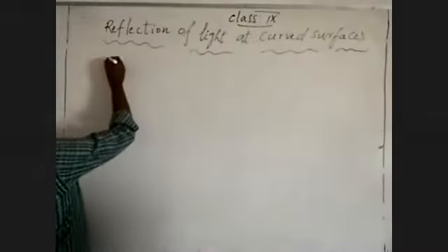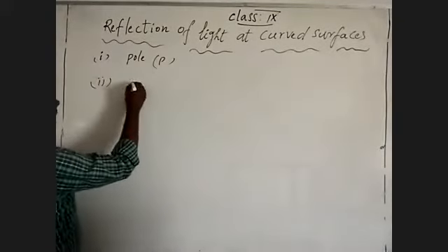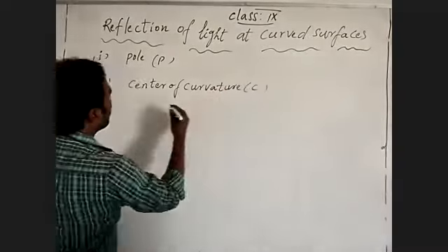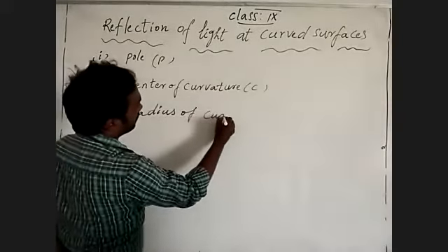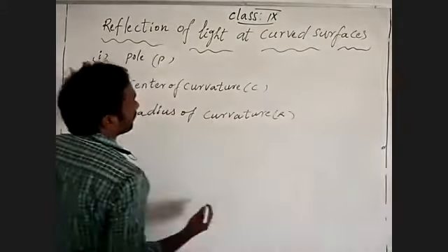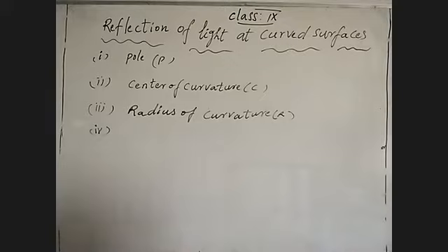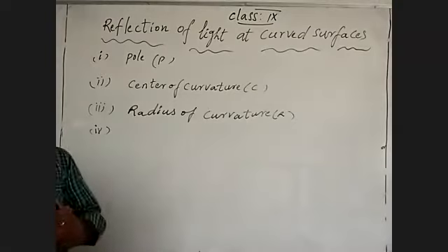Coming to that, one is the pole, and second thing, center of curvature, and third one is radius of curvature, and next, the fourth one is focus.